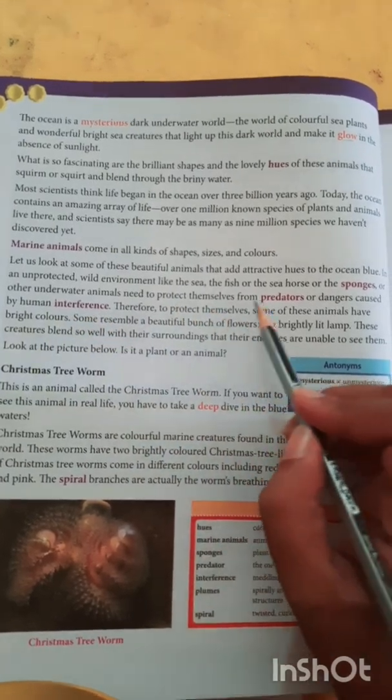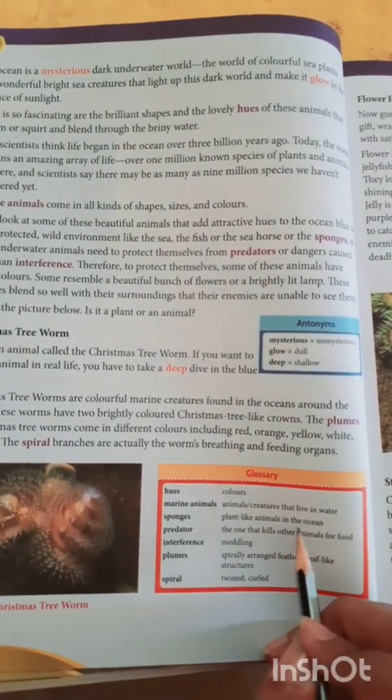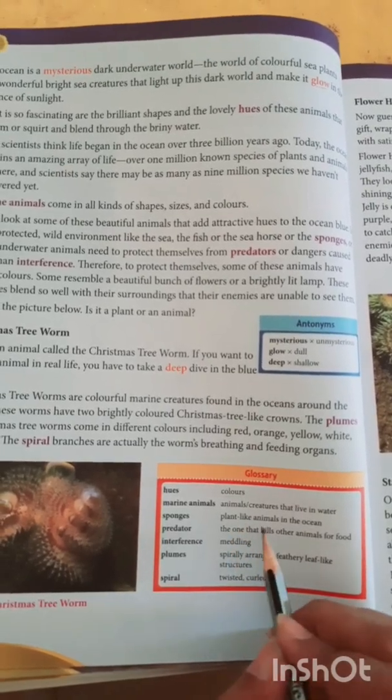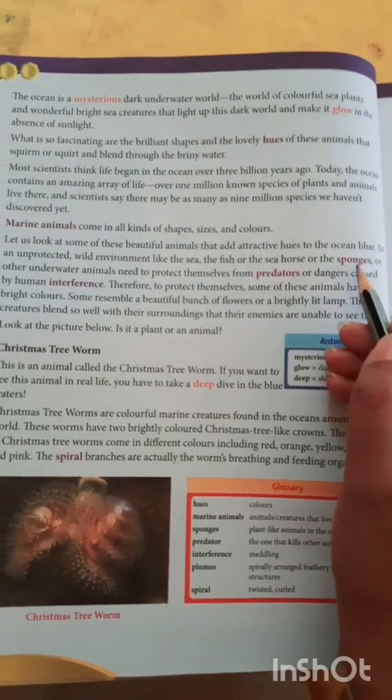Okay, children. And then sponges. They are living there. What's the meaning of that? Plant-like animals in the ocean. Yes, they look like plants, but they are animals. They are called sponges. They live inside the ocean, in the sea.